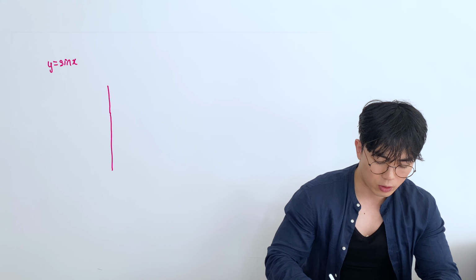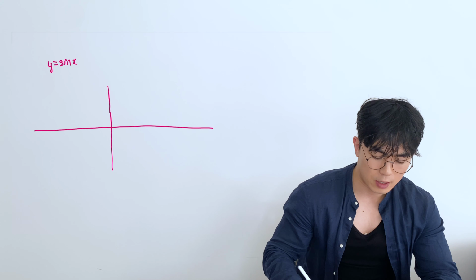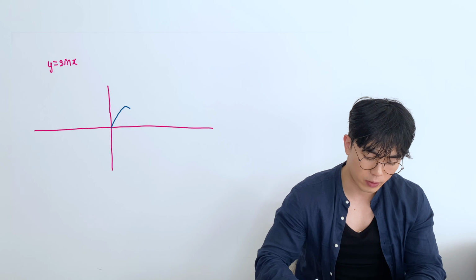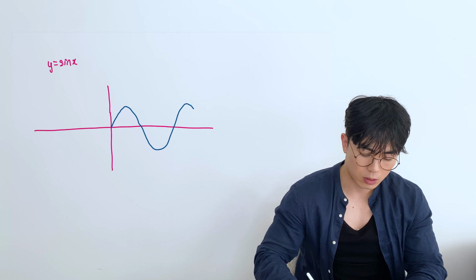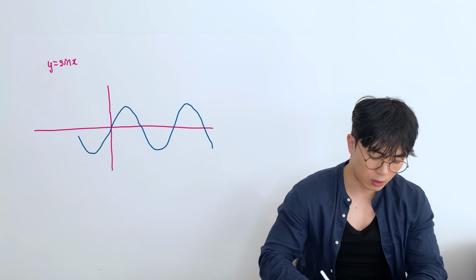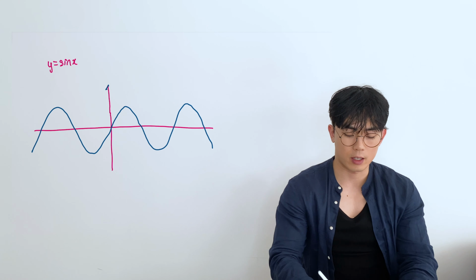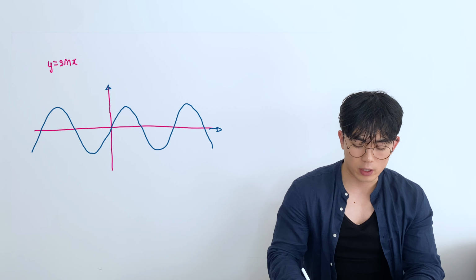So if I draw a graph like this, sine x looks kind of like a wave. What I mean by that is it moves something like this, like so. Okay, so this is what a sine graph will look like, and there's a couple of key points that you need to be aware of.